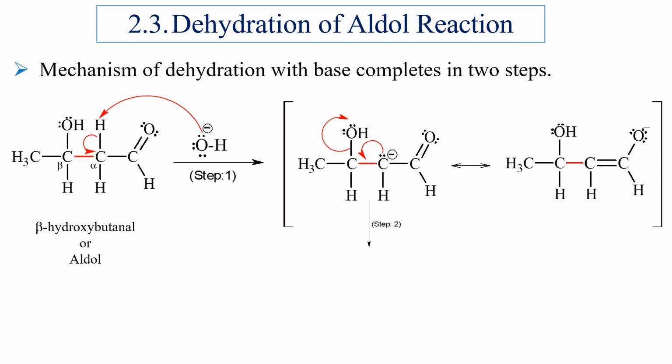In the second step, the electron pair of the enolate forms the pi bond as OH- gets eliminated, thus forming an alpha, beta unsaturated carbonyl compound. Here it is an alpha, beta unsaturated aldehyde.